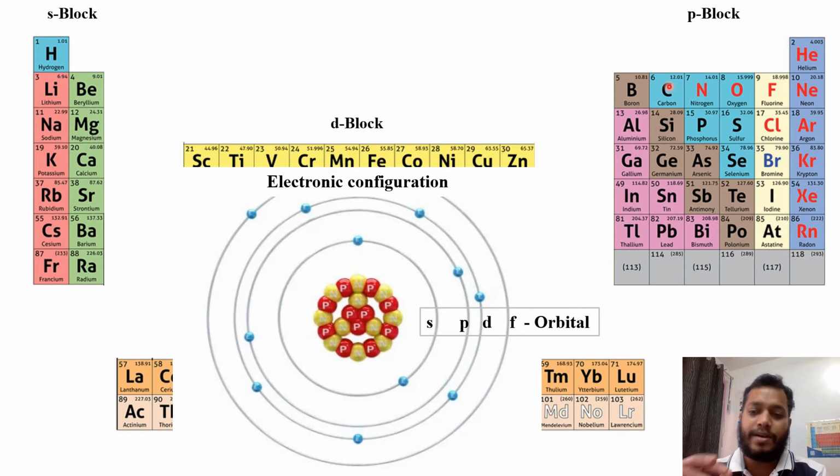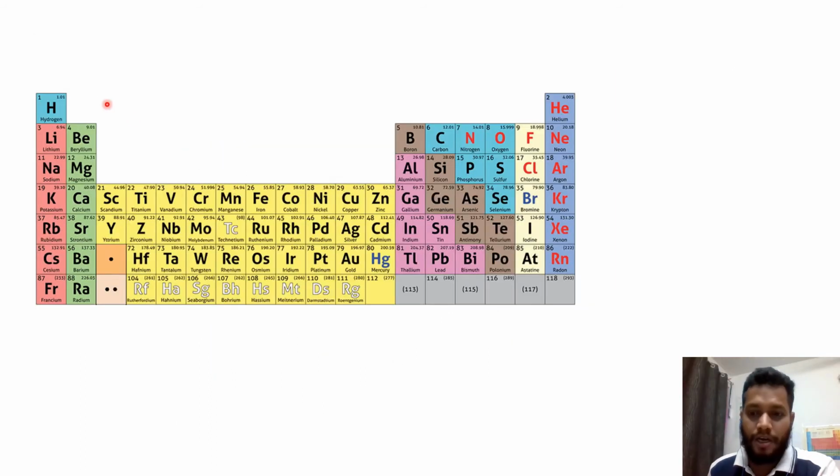Like that, any atom which you consider, if you see the electronic configuration and find the last electron is present in, suppose, the d orbital, that means that element surely will be present in the d block of the periodic table. So now we understood that depending upon the blocks, the periodic table is divided into classes like s block, p block, then d block, and then here below the f block.